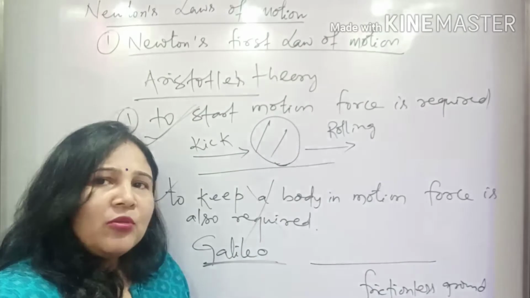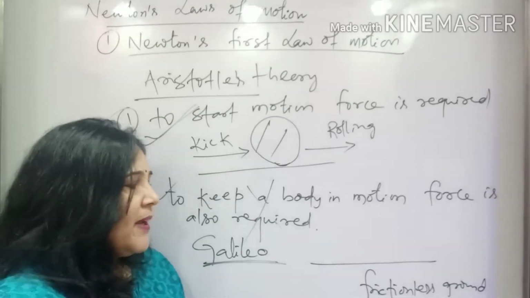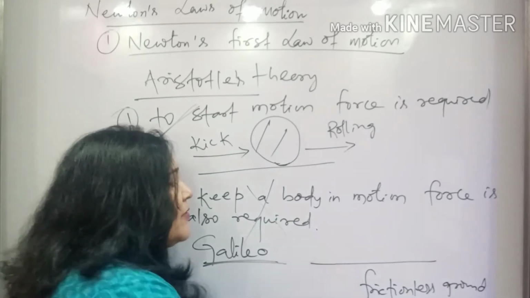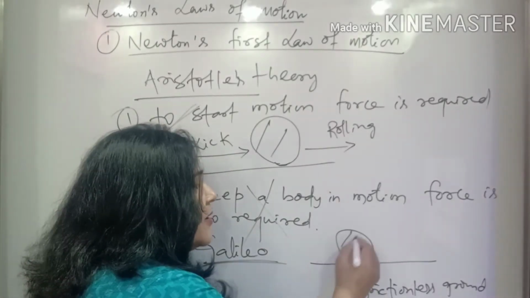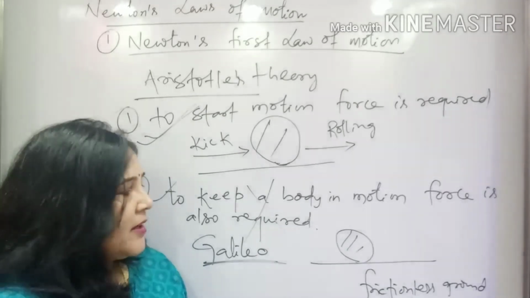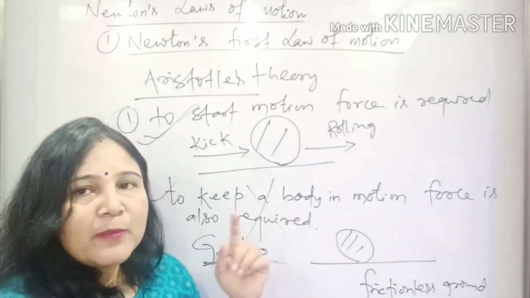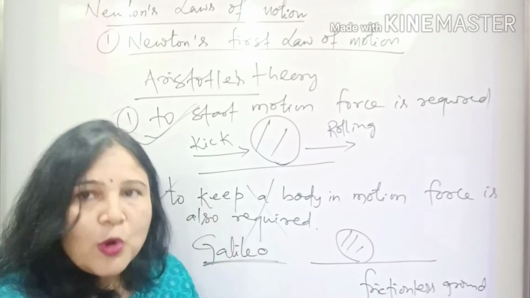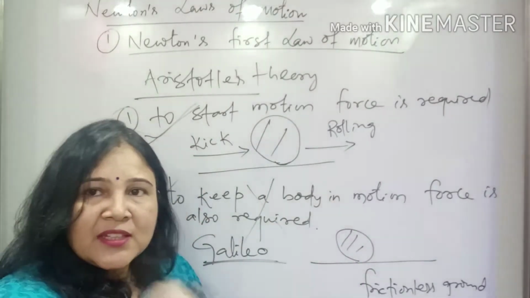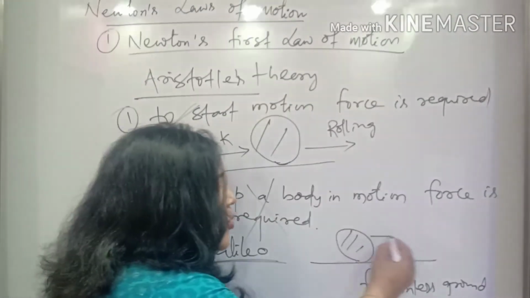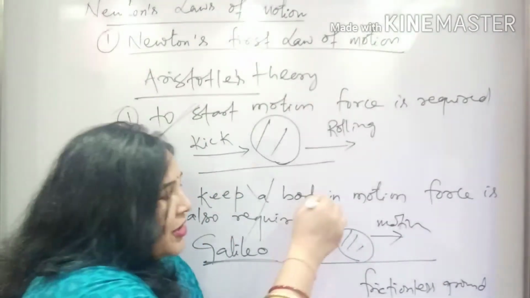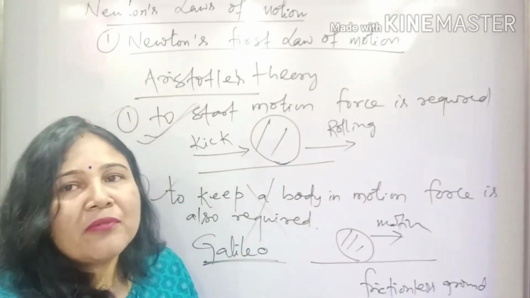But if the ground is completely frictionless, there will be no friction, then the body which is rolling will keep on rolling, because friction will not be there. If it is a frictionless ground, there will be no friction. If there is no friction, then nothing is acting against its motion. Then if a body is in motion, it will continue to be in motion. And to keep the body in motion, we don't require any force.